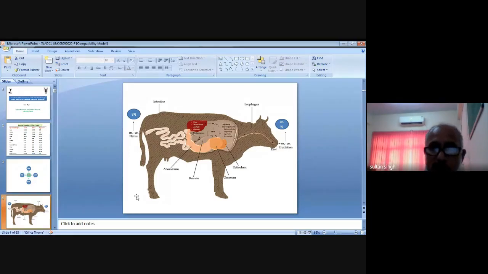Then the methanogen bacteria available in the rumen use the carbon dioxide and hydrogen and convert them into methane, and thus methanogenesis occurs by the participation of the methanogen bacteria. There are a number of methanogen bacteria, but Methanobrevibacter ruminantium is the main species responsible for methane production in ruminants.